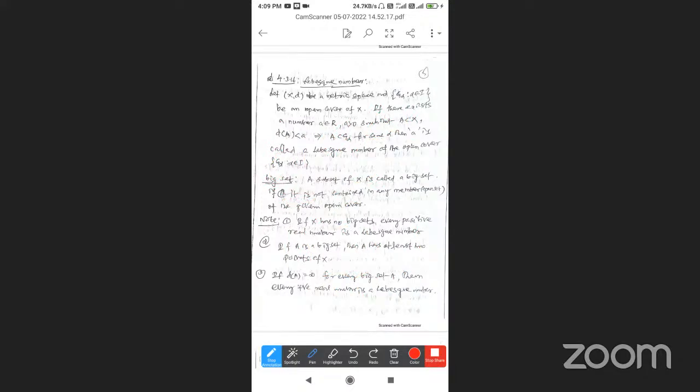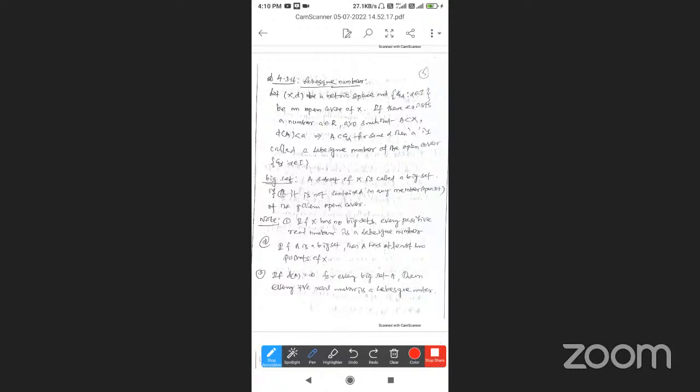So next, the definition is called a big set. What is a big set? A subset X is called a big set if it is not contained in any member, any open set, of the given open cover. If it is not a member of the open cover, that is called a big set.